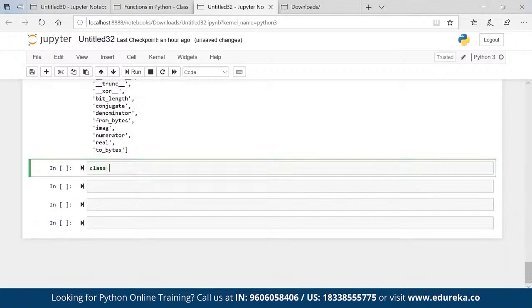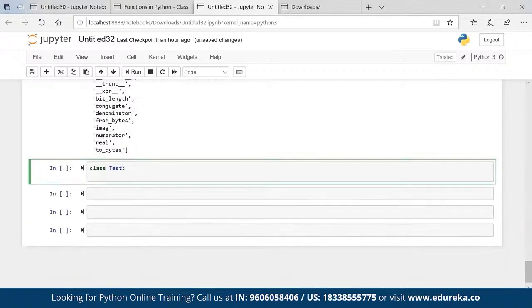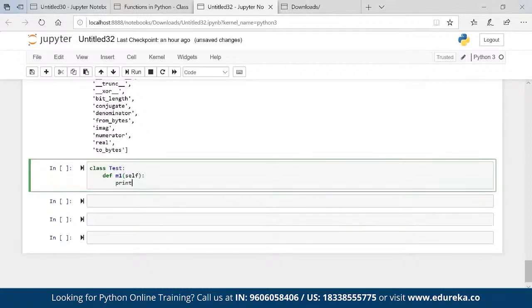Class test, def m1, which is my method inside the class, self, print no arg. Basically here I don't have any argument, right? I am not passing any argument, so it is a no argument method.